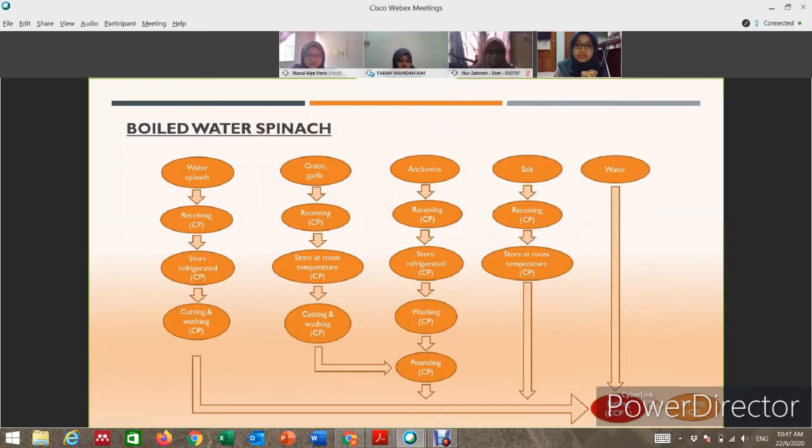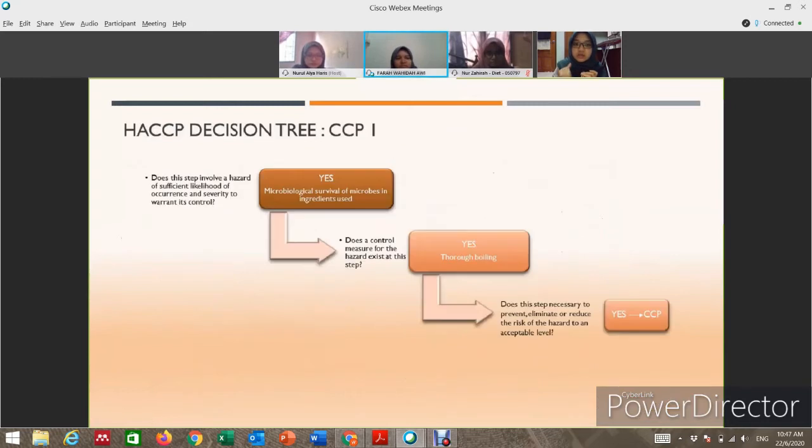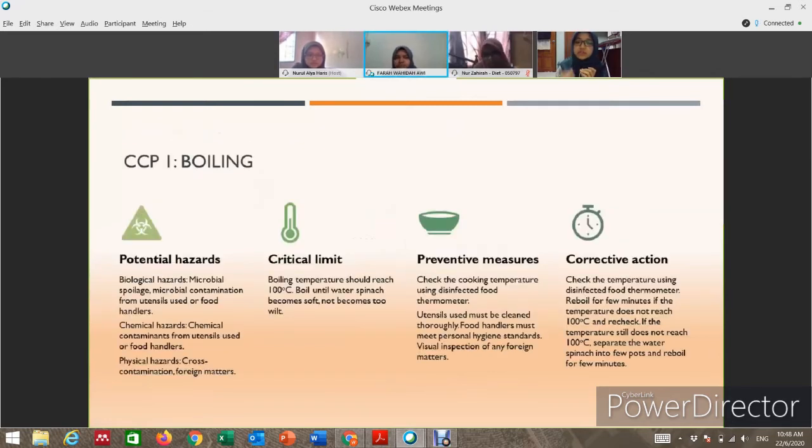Okay, the next flow is boiled water spinach. The CCP here is boiling. The hazard involved here is microbiological survival of microbes in ingredients used, such as water spinach and the garlic, onion, and so on. The control measure here is thorough boiling. The critical limit: we must boil the water spinach to 100 degrees Celsius and until the water spinach becomes soft, not too wilted. If we check the temperature and it does not reach 100 degrees Celsius, we must reboil the water spinach.